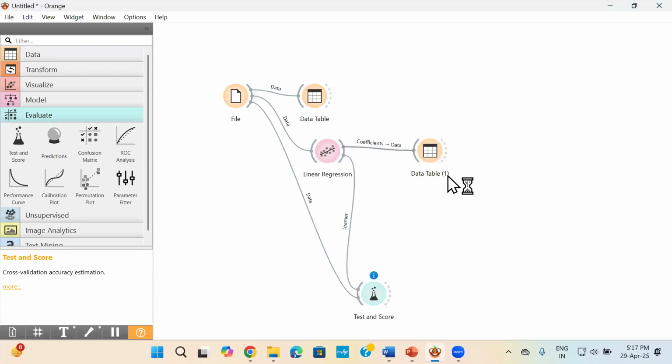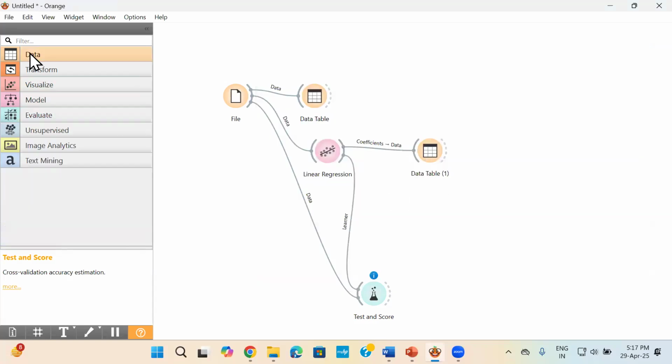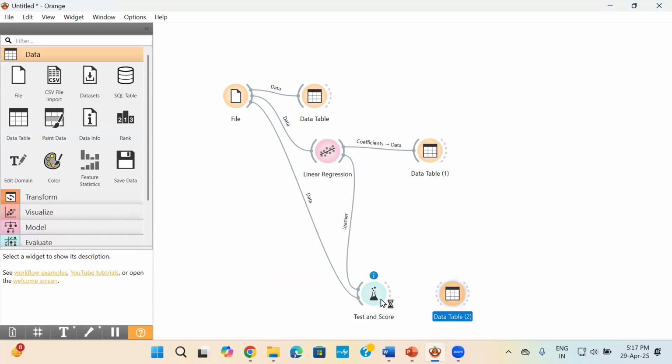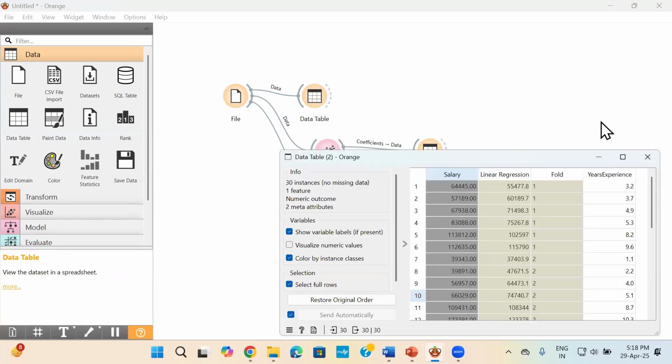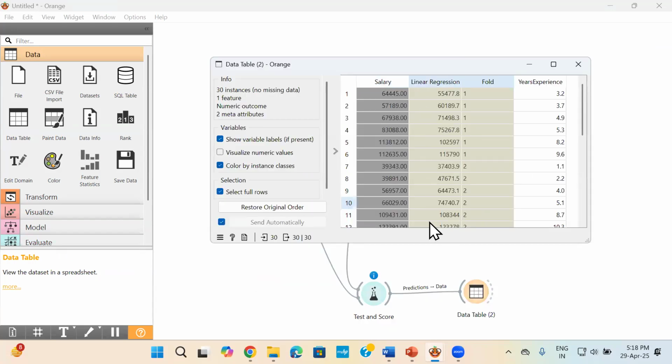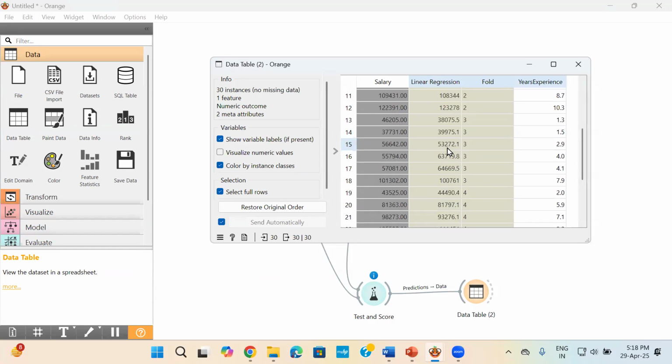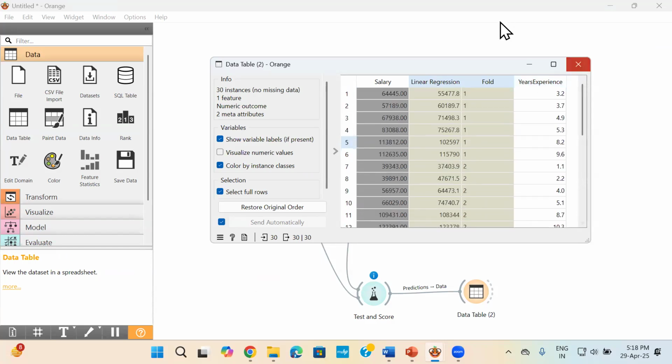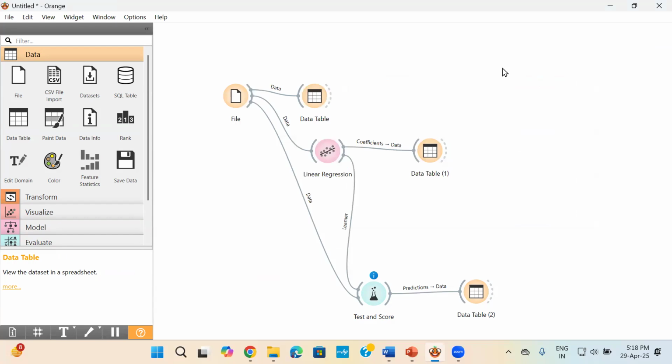Okay, now I want to see my prediction. So I will be connecting it to a new data table. Okay, so the predictions are here. So if you see, the linear regression column is the one which is being predicted by the model. This is what has been given by the model. So this is a very simple workflow of linear regression that you can do and show to your students. The data set is available in Kaggle. Just download it and start working.